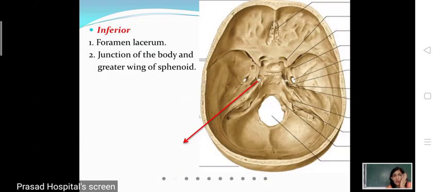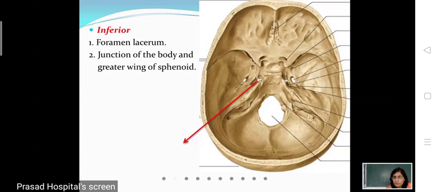Inferior relations of cavernous sinus. This is the location of cavernous sinus. Anteriorly from the superior orbital fissure up to the apex of petrous temporal bone, on either side of the body of sphenoid lies the cavernous sinus. So we talked about the superior relation. Now the inferior relation of cavernous sinus.